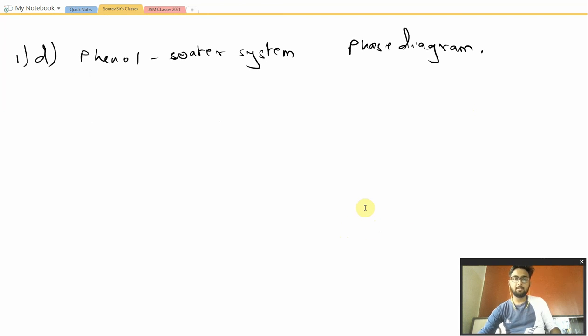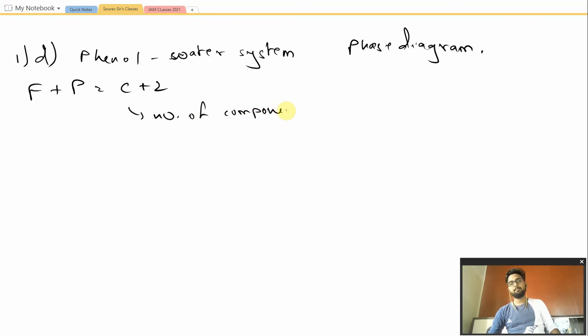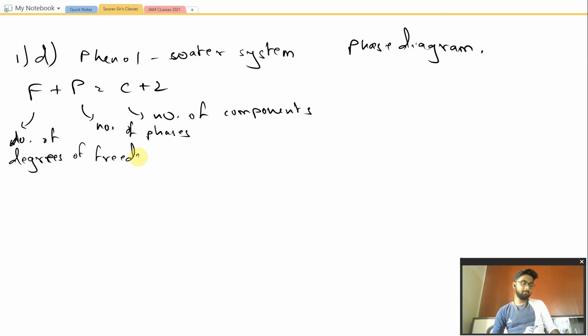So we know that F plus P is equal to C plus 2, where C is the number of components, P is the number of phases, and F is the number of degrees of freedom. So we have to calculate the value of F over here.